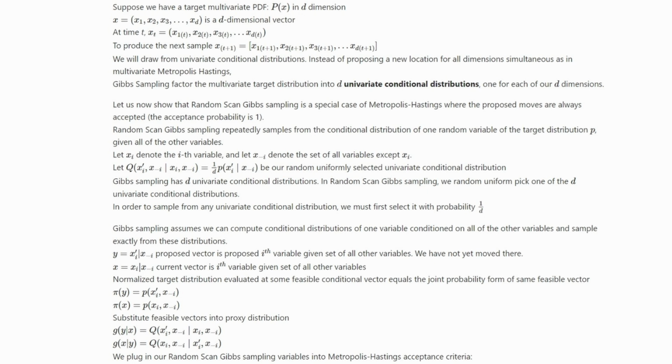Random scan Gibbs sampling repeatedly samples from the conditional distribution of one random variable of the target distribution P given all the other variables. Let x sub i denote the ith variable, and let x sub negative i denote the set of all variables except x sub i. Let Q be one of our univariate conditional distributions that is randomly, uniformly selected with probability 1 over d. In order to sample from any univariate conditional distribution, we must first select it with probability 1 over d.